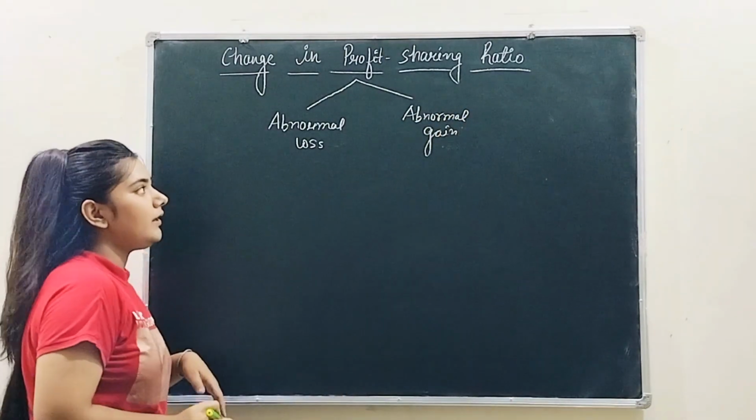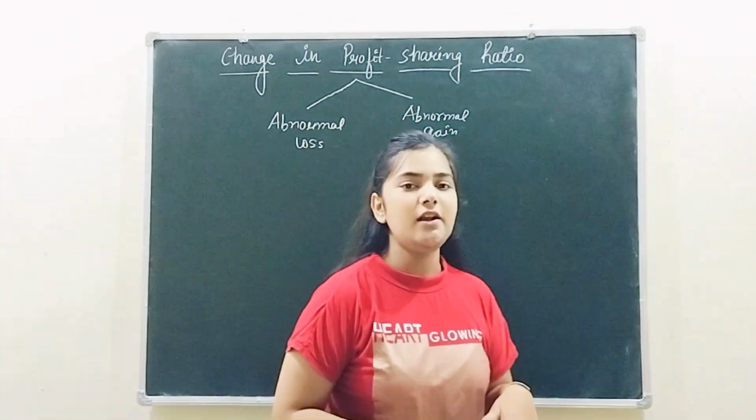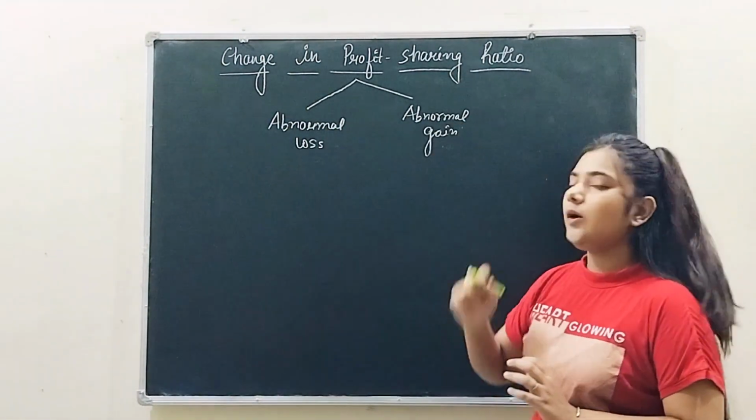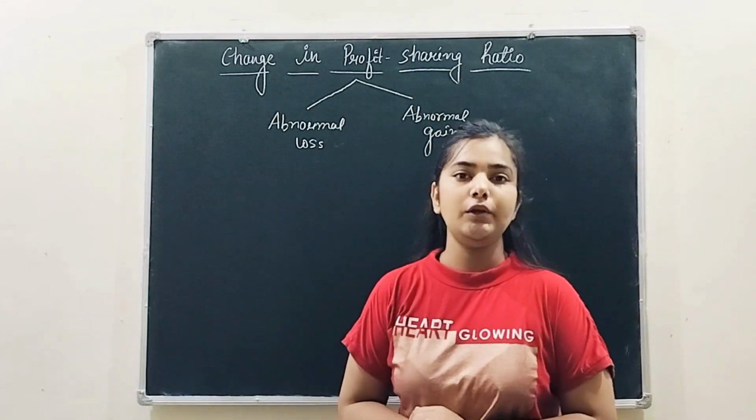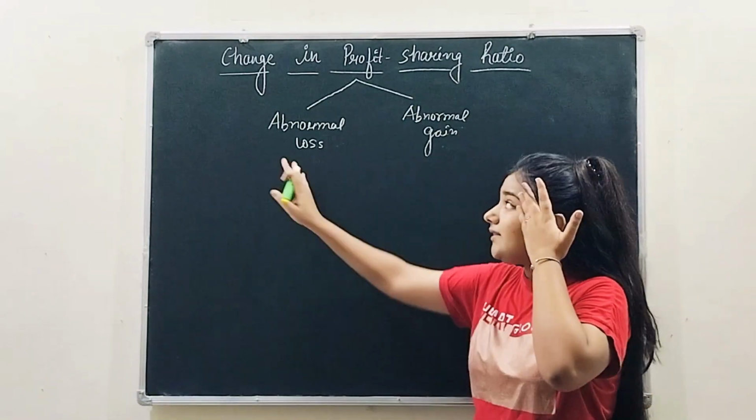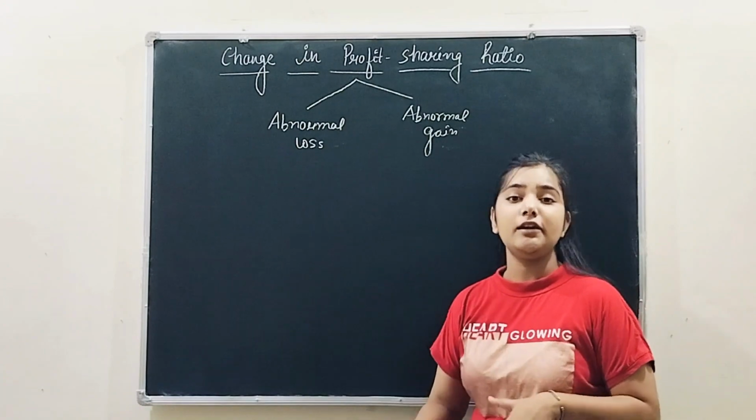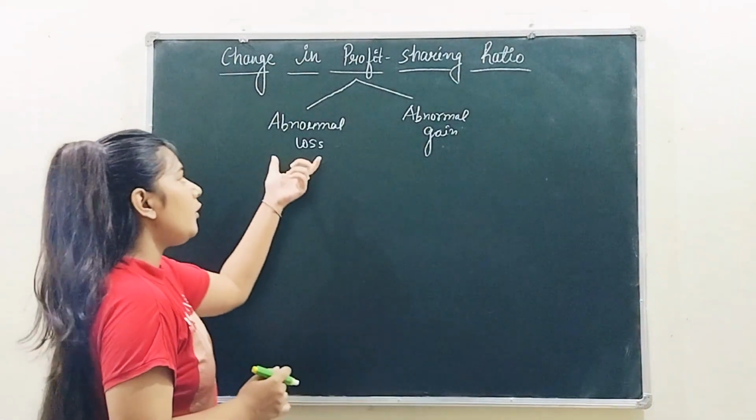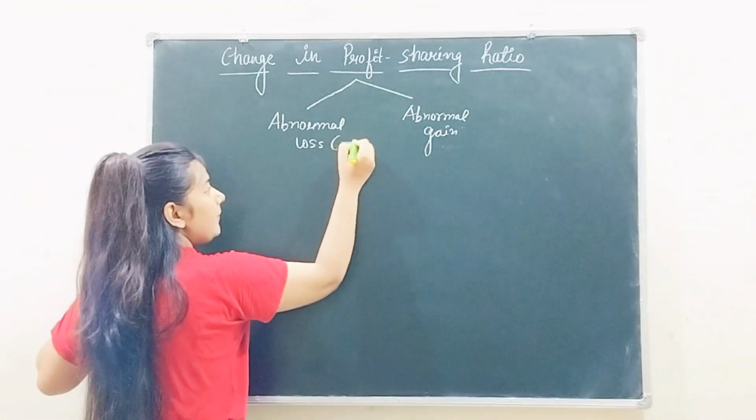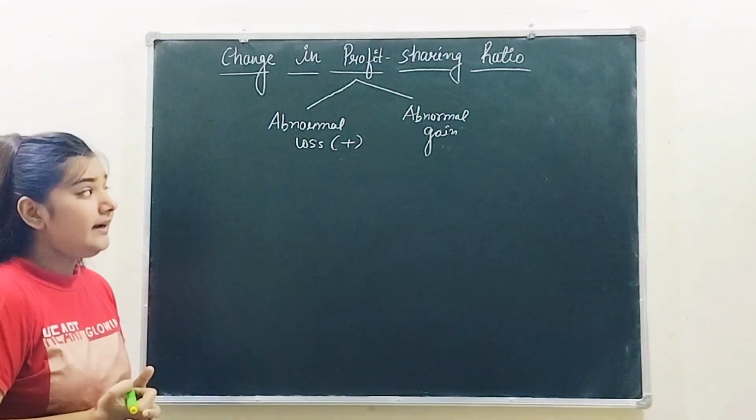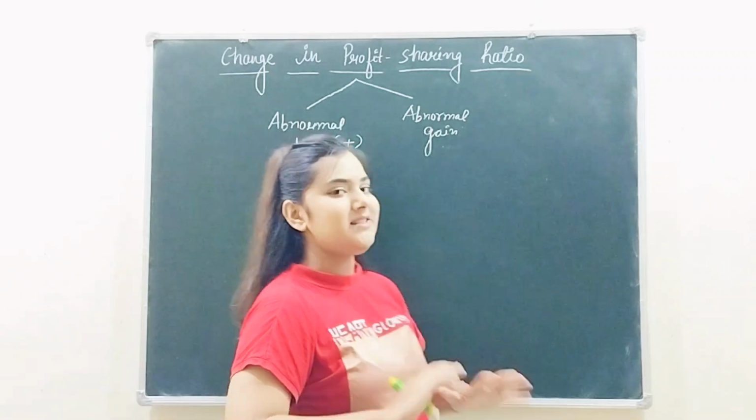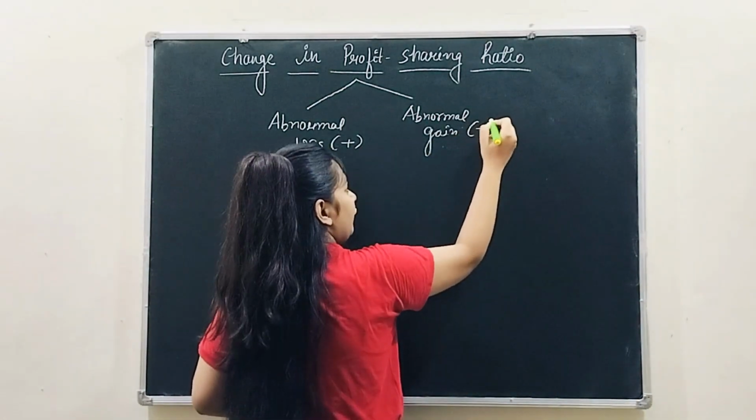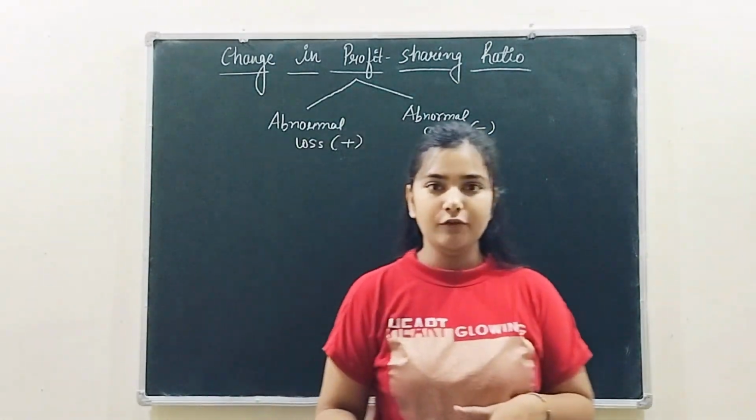Now, what does it mean? As you can understand from the name itself, abnormal loss means any loss which is not normal, right? And abnormal gain means any gain which is not normal to our organization. So, when this abnormal loss is sometimes deducted from your profit, you need to add it back, right? क्योंकि ये आपका normal loss नहीं है, तो आप इसको वापस add कर दोगे, right? In case of your abnormal gain, as it is not your normal gain, in this case you are going to subtract it from your profit. So this is what you have to do, right?